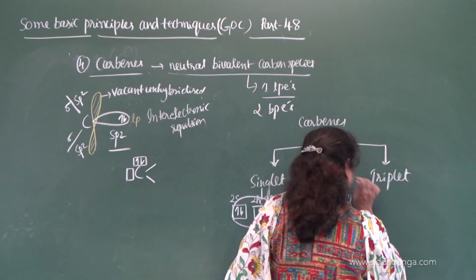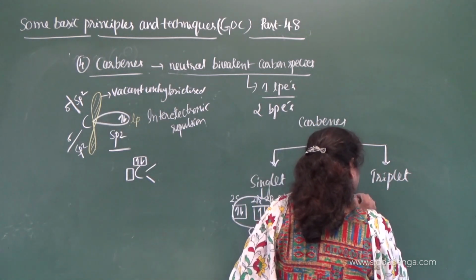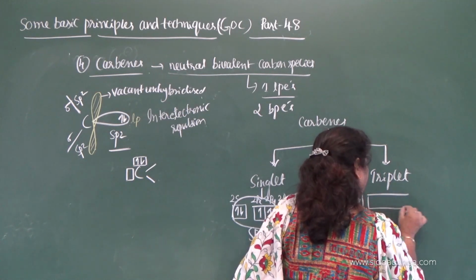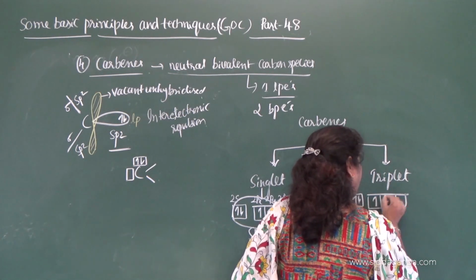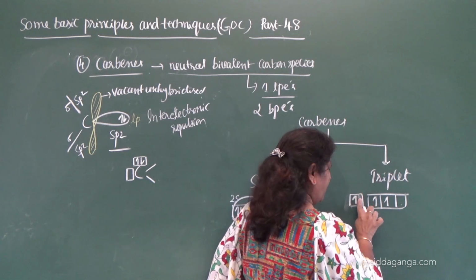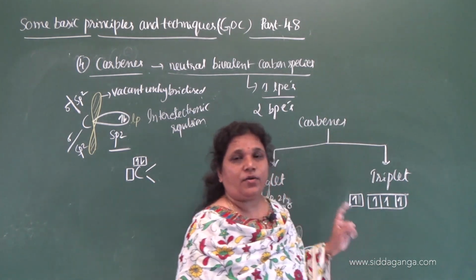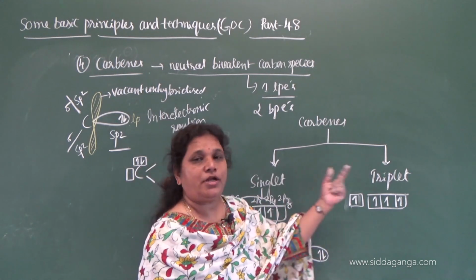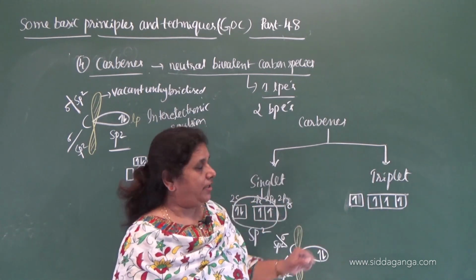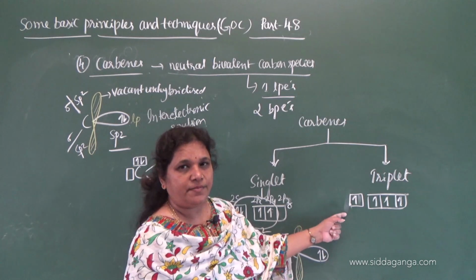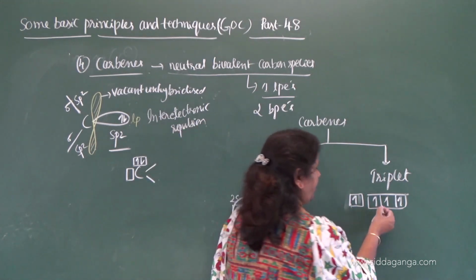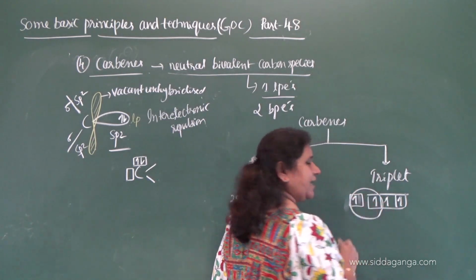In triplet what happens? So this is 2s2 and 2px1, and one electron gets shifted to 2pz. Here the transfer of the electron takes place from 2s orbital to 2pz orbital. Here the spin state is 3. And it undergoes sp hybridization.